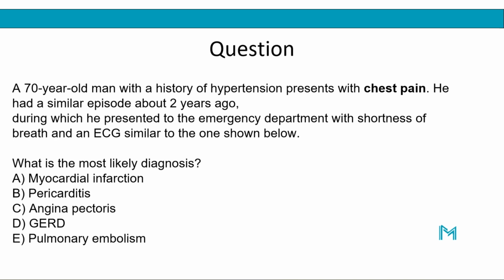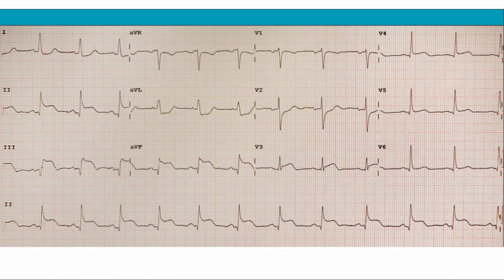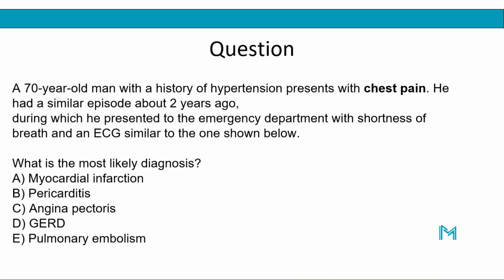Today's question says, a 70-year-old man with history of hypertension presented with chest pain. He had a similar episode about 2 years ago, during which he presented to the emergency department with shortness of breath and an ECG similar to this one. We are asked to find out what the most likely diagnosis is in this patient. The options are myocardial infarction, pericarditis, angina pectoris, GERD, which is gastroesophageal reflux disease, and pulmonary embolism.